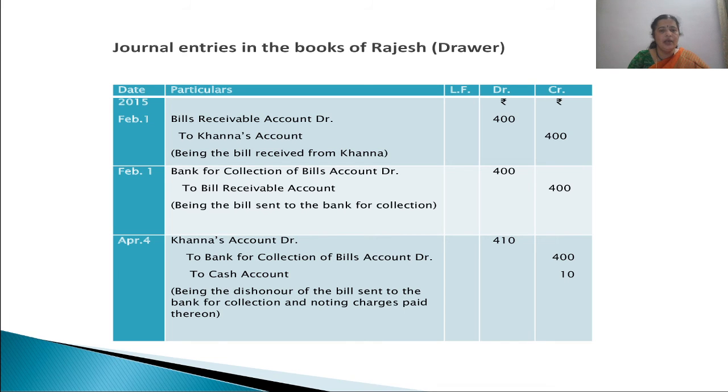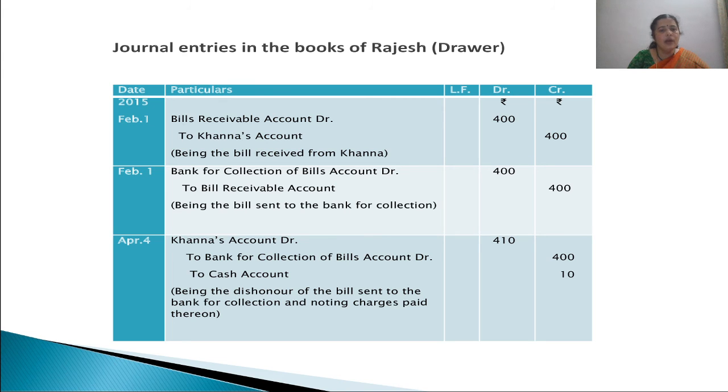This is what we call bank for collection of bills account, and later this account will be cancelled. So bank for collection of bills account debited, it's a personal account, debit the receiver. The bill is going out from the hands of Rajesh to the hands of the banker, that is debited to this account, to bills receivable account.